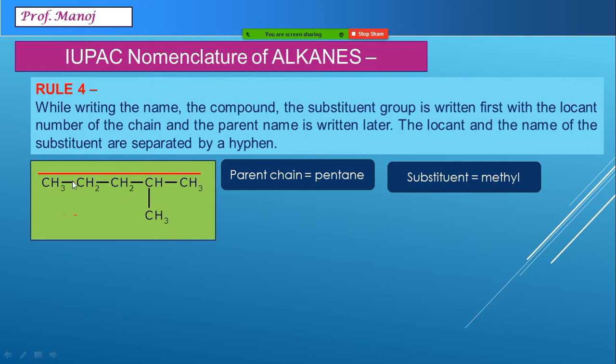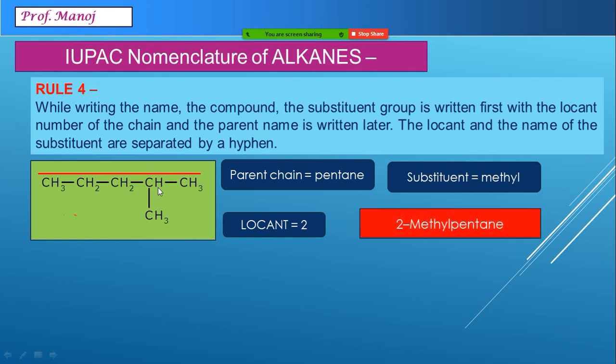Number it from both the directions and see. From right hand side the number is 2. That means on second carbon methyl is present. If you number by mistake from left hand side, position number will be 4, which will obviously be incorrect. So our lowest locant is 2. Hence the final name becomes 2-methylpentane.